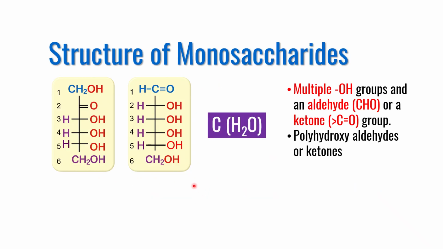Let us explore the chemical structure of monosaccharides, or in other words, why they are called polyhydroxyaldehydes or polyhydroxyketones. In the beginning, many of these carbohydrates showed the empirical formula CH2O, and therefore they were called hydrated carbons, but many of them later did not conform to this, and therefore the definition was altered. The reason was that they consistently have multiple OH groups and at least one ketonic group or one aldehydic group. Therefore, chemically, they are defined as polyhydroxyaldehyde or polyhydroxyketone.